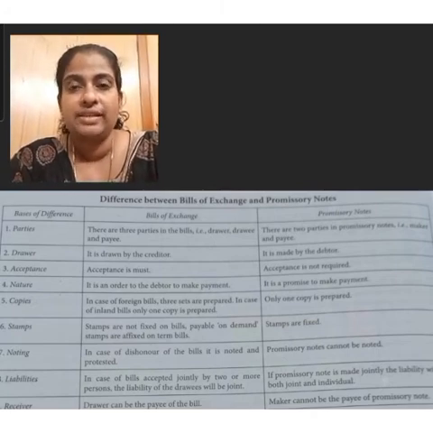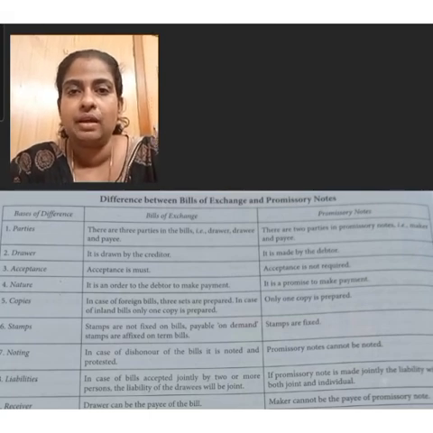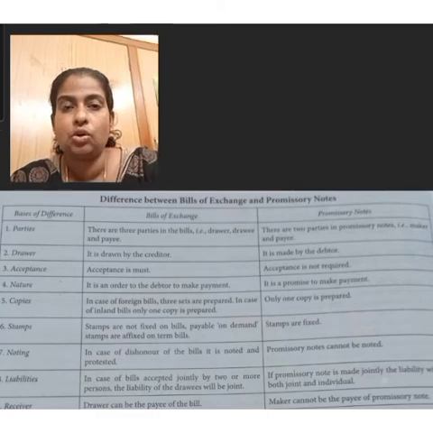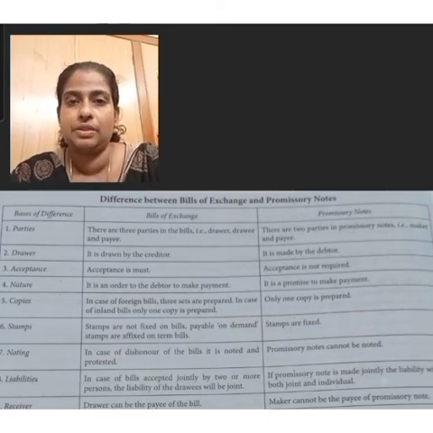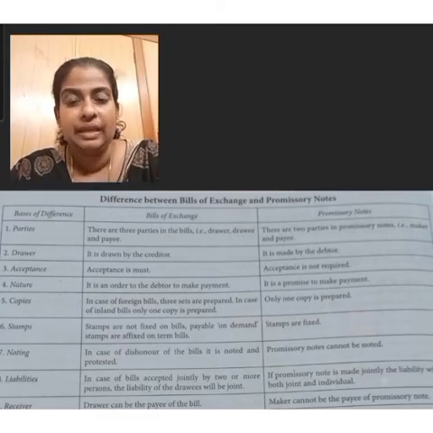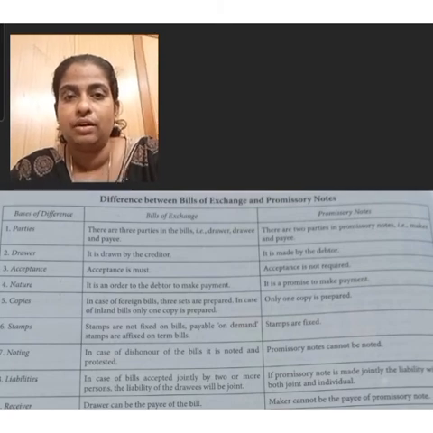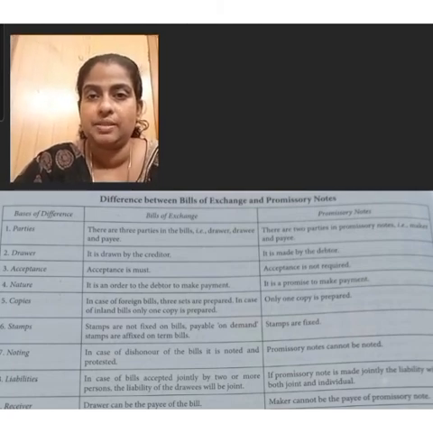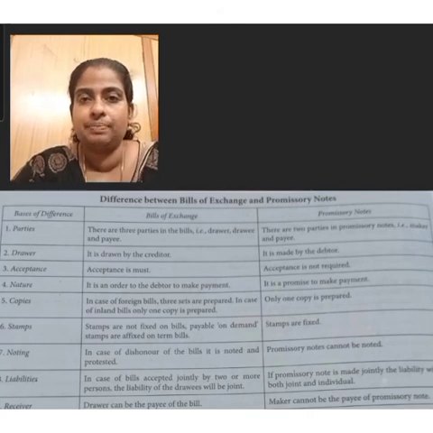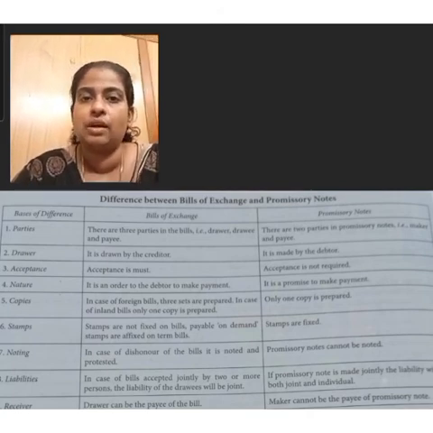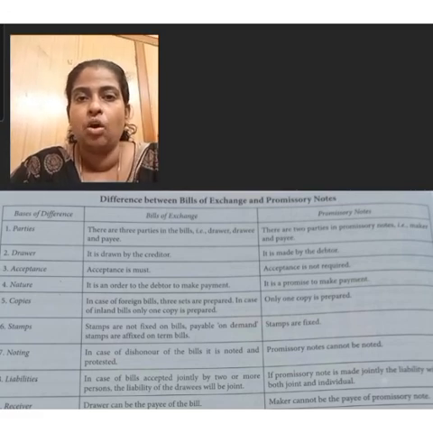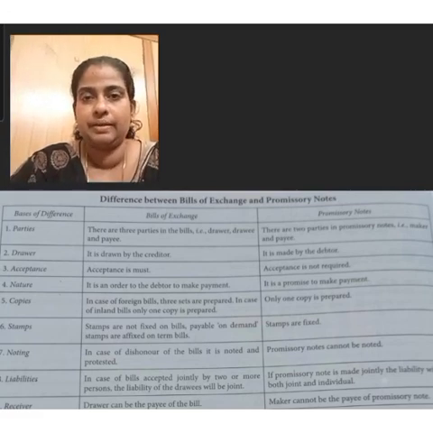Then bill of exchange is an order to the debtor to make the payment. But promissory note is a promise to make the payment. In the case of promissory note, only one copy is prepared. But in the case of bill of exchange, in case of foreign bills, three sets are prepared. In case of inland bills, only one copy is prepared.